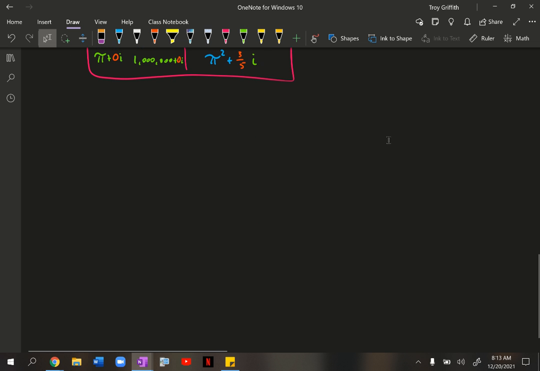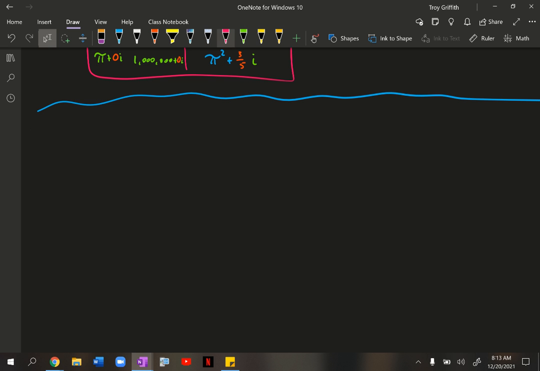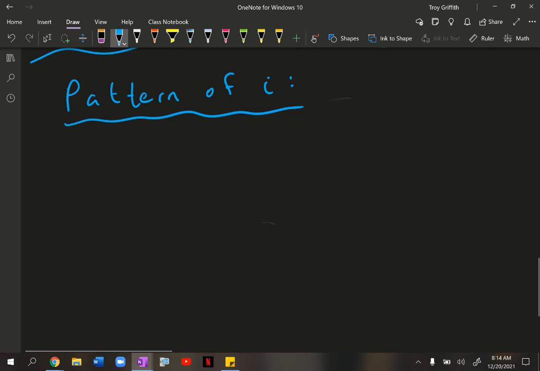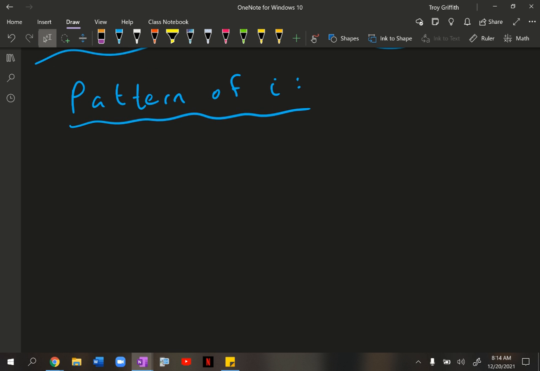All right, so let's talk a little bit more about i. We mentioned it earlier. So the number i, or the letter i, has a pattern, and I want us to see if we can identify what that pattern is. I'm going to help us out with the beginning of it, but I want to see if you can understand it as we go along. So here's how I'm going to start this pattern. i is equal to the square root of -1. This is going to be weird, but the square root of -1 is i.